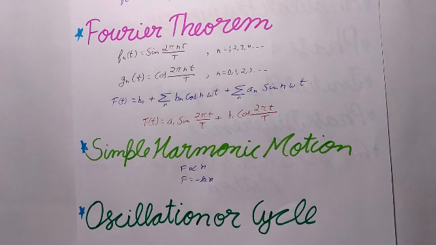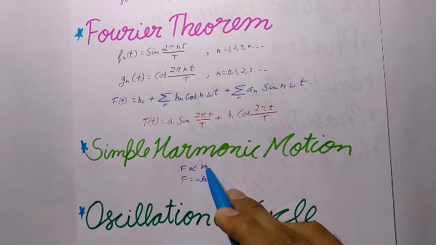A particle is said to execute simple harmonic motion if it moves to and fro about a mean position under the action of a restoring force which is directly proportional to its displacement from the mean position and is always directed towards the mean position. If the displacement of the oscillating particle from the mean position is small, then the restoring force is directly proportional to the displacement. F is proportional to x.